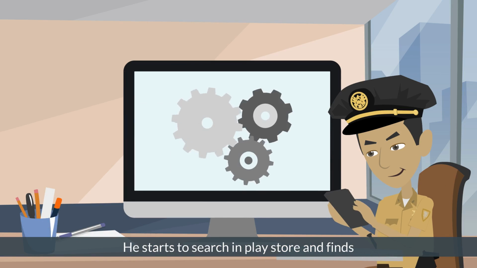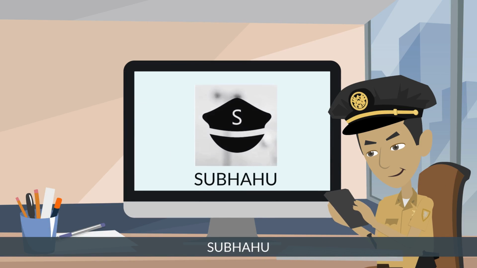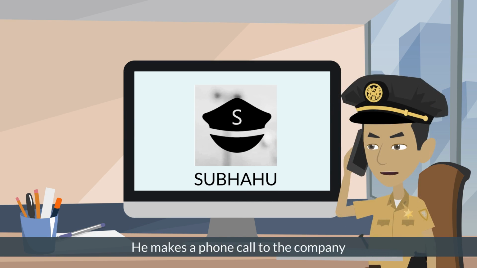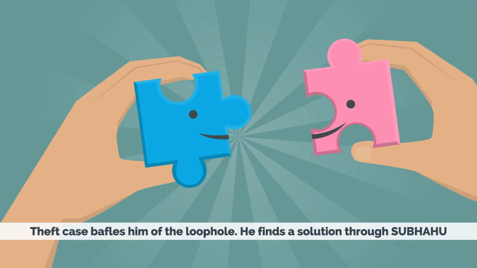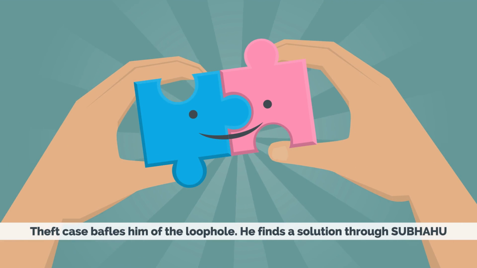He starts to search in the Play Store and finds Subahu. He makes a phone call to the company. The theft case baffles him of the loophole. He finds a solution through Subahu.